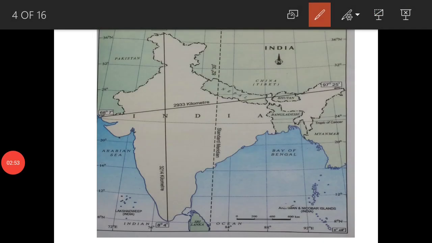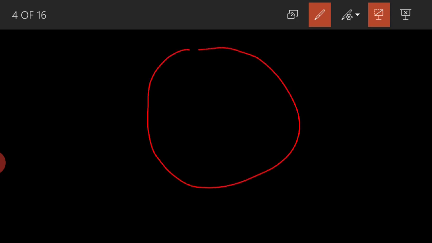Now next is the location of India. India की स्थिति. That location is latitudinal wise as well as longitudinal wise. Now let me tell you about latitudes. What are the latitudes?